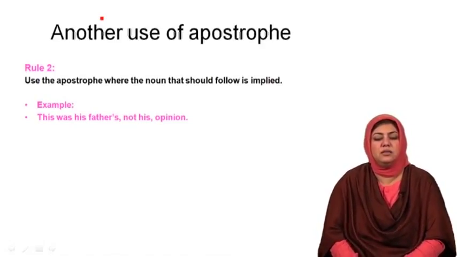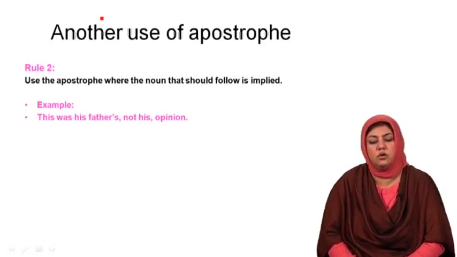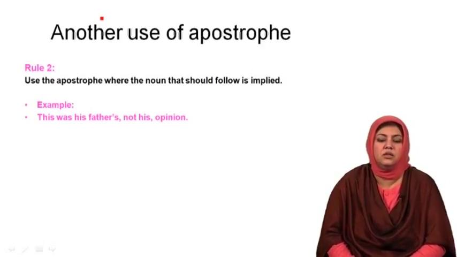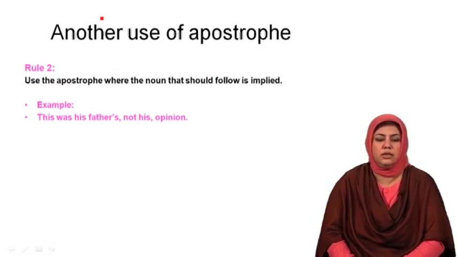This was his father's, not his opinion. Originally the sentence would mean, this was his father's opinion, not his opinion. That is the other way of putting it.